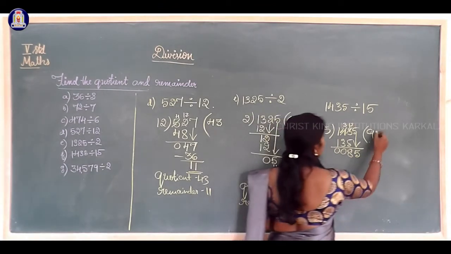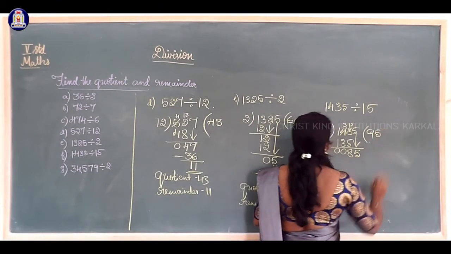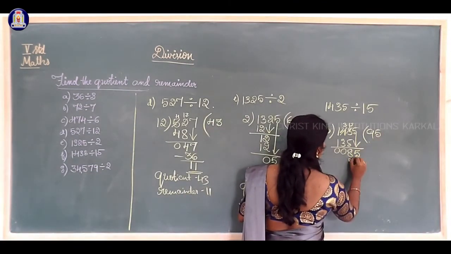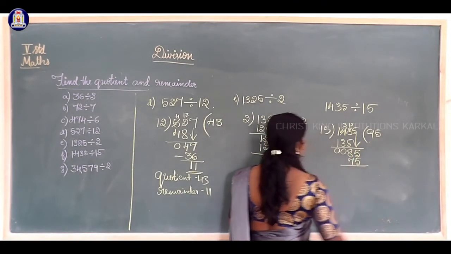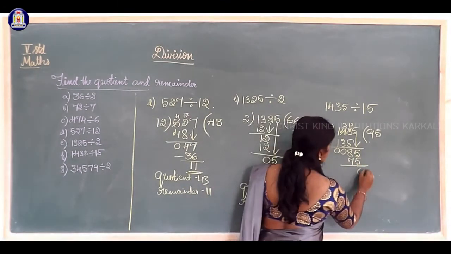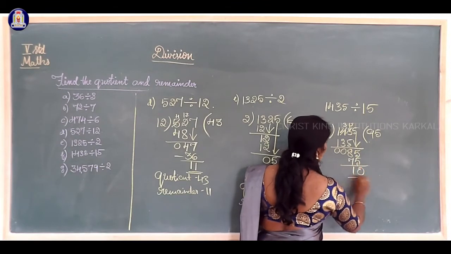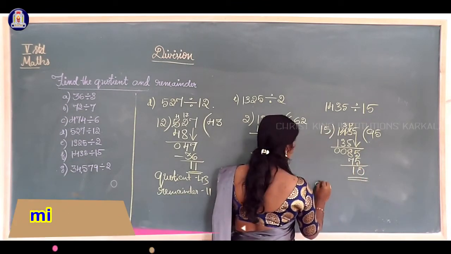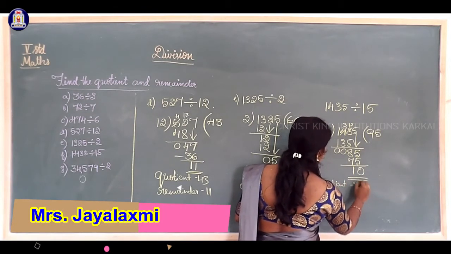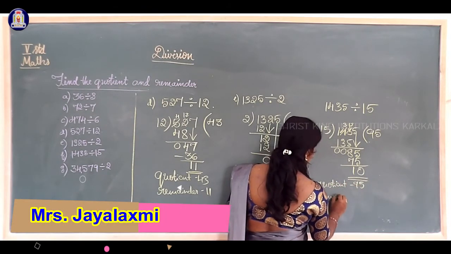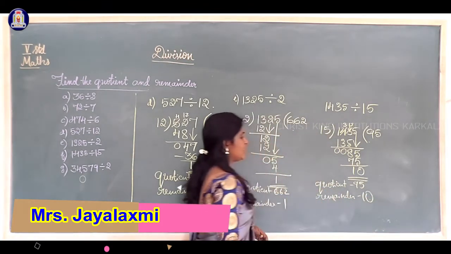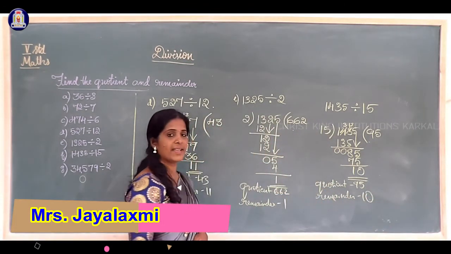So I will take 15 fives are 75. Now 5 minus 5, 0, 8 minus 7, 1. So here the quotient is 95 and the remainder is 10. Okay, quotient is 95, remainder is 10.